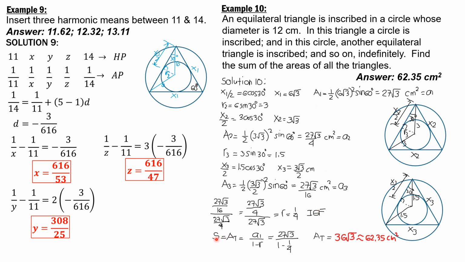So the sum of areas, the total area of all possible equilateral triangles, would be the first term over 1 minus r. Remember the formula for the sum of an infinite geometric progression. The first term is this area here, 27 square root of 3, divided by 1 minus the common ratio 1/4. So exactly 36 square root of 3 square centimeters, approximately in decimal form 62.35 square centimeters. So that's it for this video.